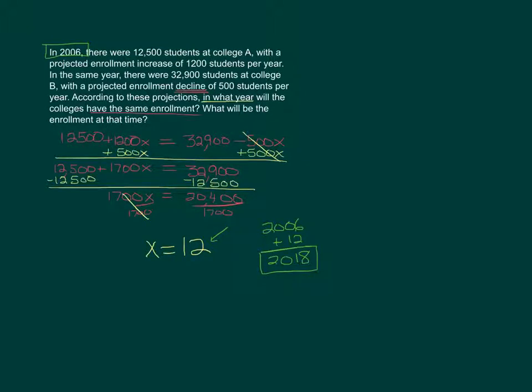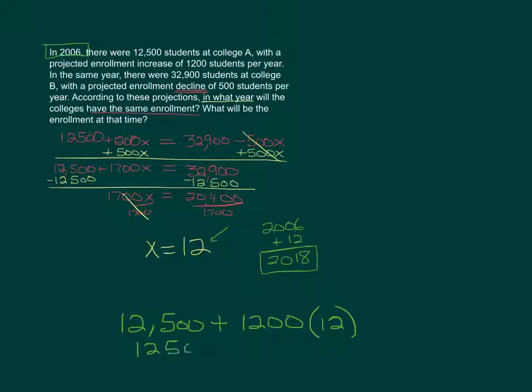The second part of the question, which was saying what will the enrollment be? So if it's going to be in 12 years, we could look at either one of those enrollments. In college A, started with 12,500 plus it's going to add 1,200, and over the course of 12 years, we just multiply 12.